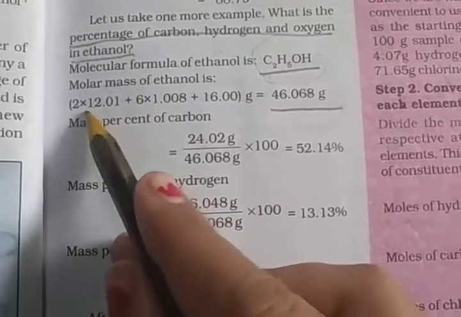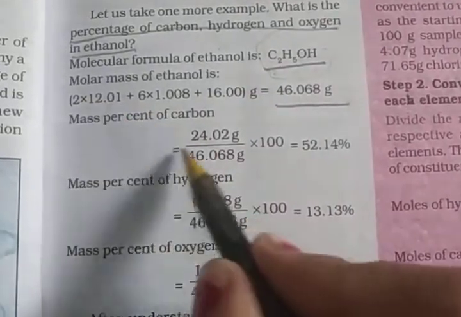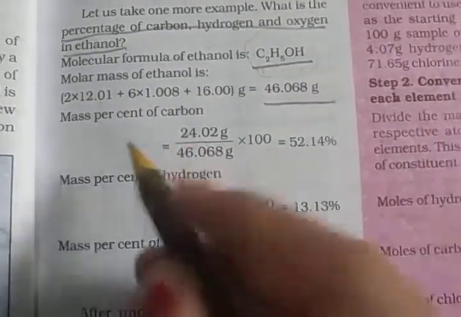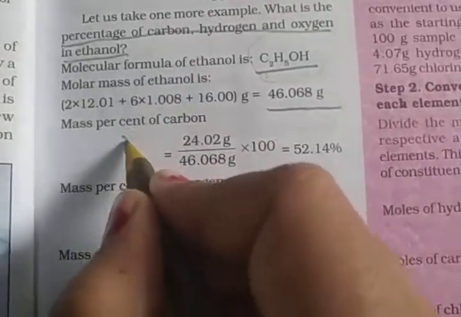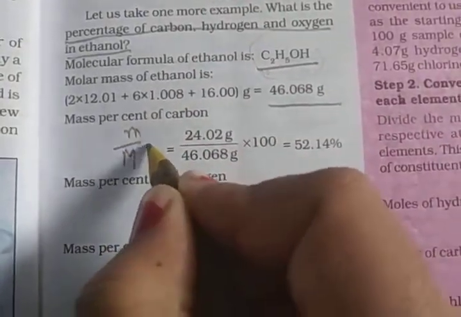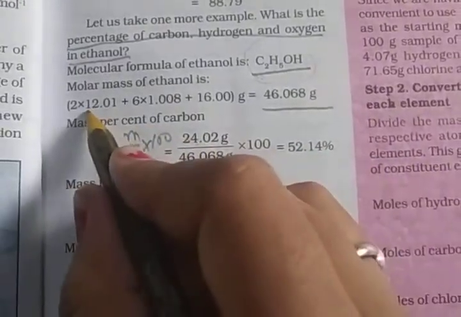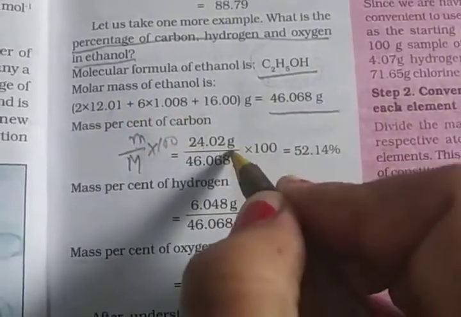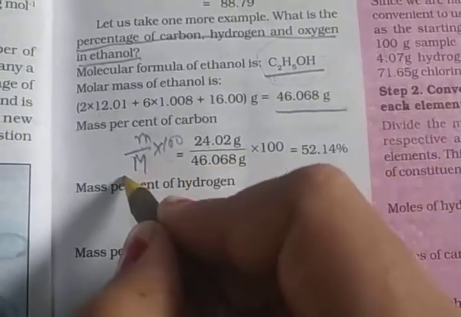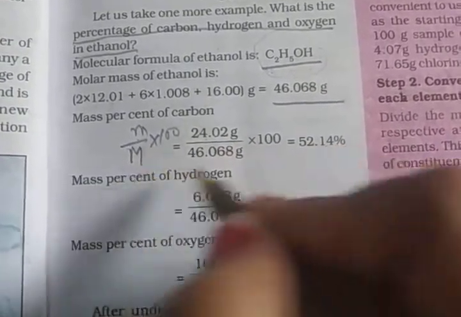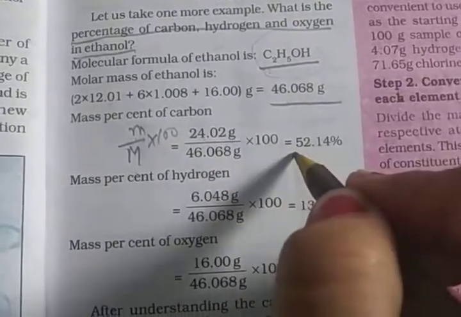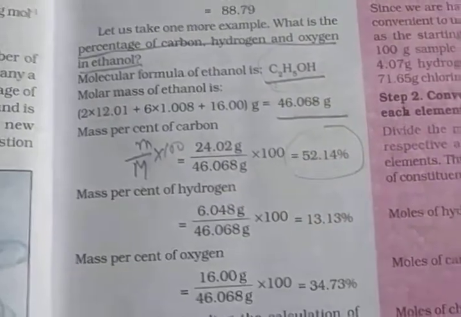Now the mass percentage, first find carbon. Carbon is 2 into 12.01, that is 24.02. The simple way: small m divided by capital M into 100. Small m is the mass of the element, 24.02, divided by the molar mass, total 46, multiplied by 100. This is the mass percentage of carbon.